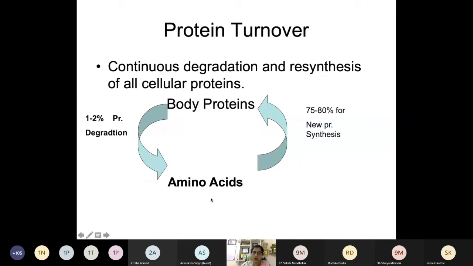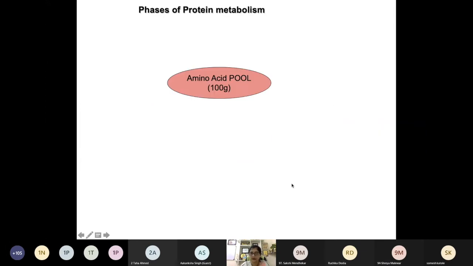The same amino acids will be utilized for rebuilding of protein, so there is synthesis of new protein. The remaining 20 to 25% undergoes catabolism, and most of it is converted into urea and excreted through the urine. So this is how our body proteins are constantly changing, and they are under dynamic action.